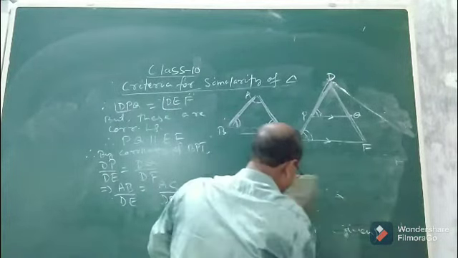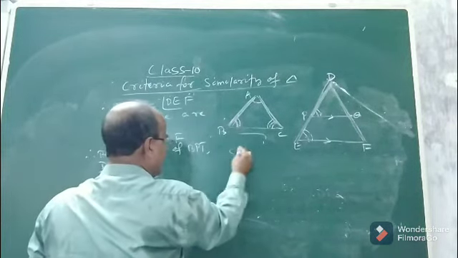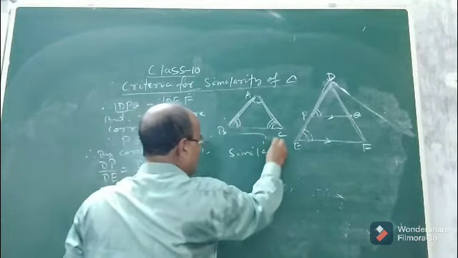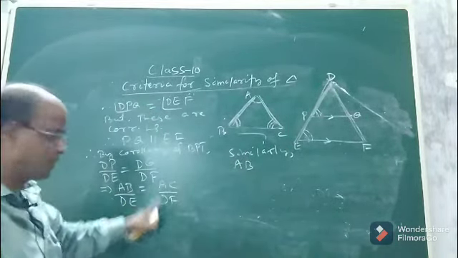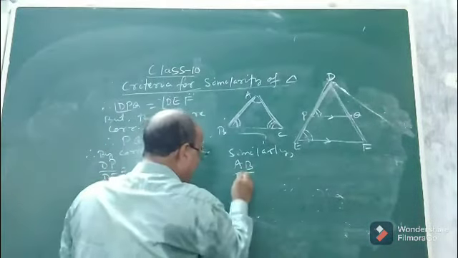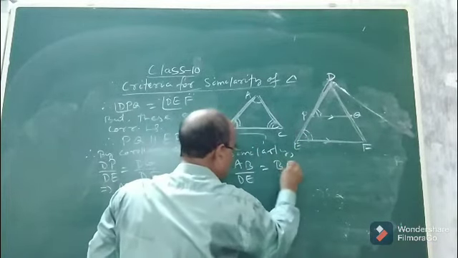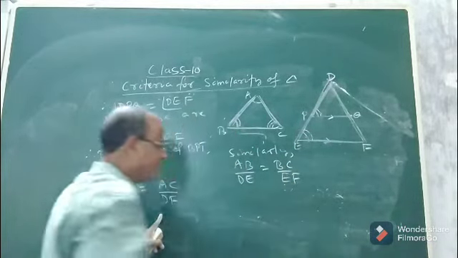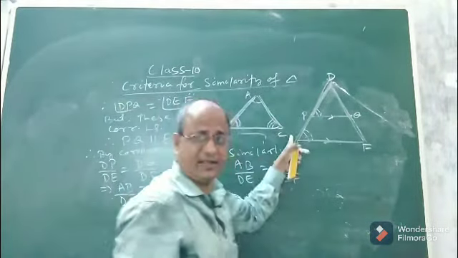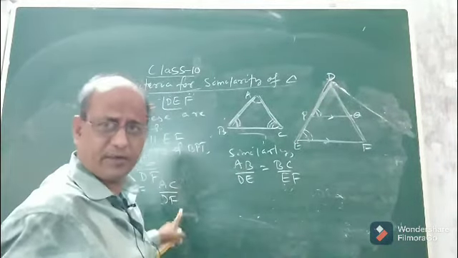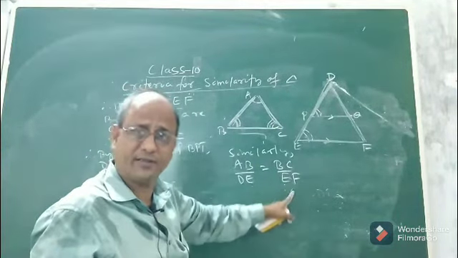Actually, it is a very big theorem. Similarly, after this step, it can be shown that AB/DE = AC/DF, which we proved. Similarly, AB/DE will be equal to BC/EF. See children, by taking AB less than DE, we proved that AB/DE = AC/DF. Then similarly AB/DE can be shown equal to BC/EF.